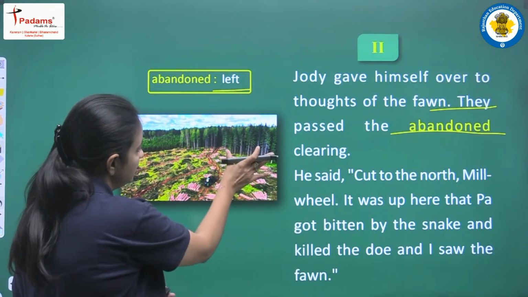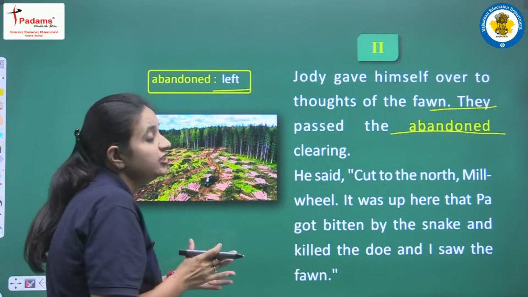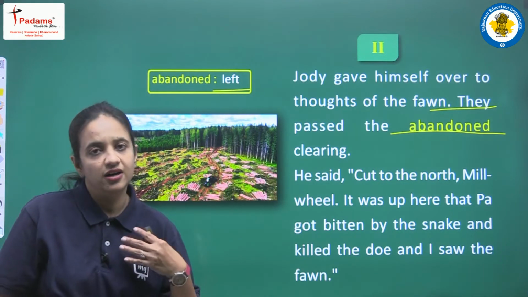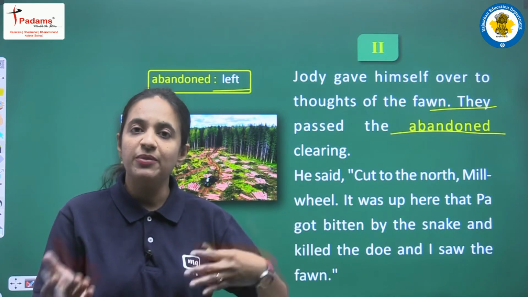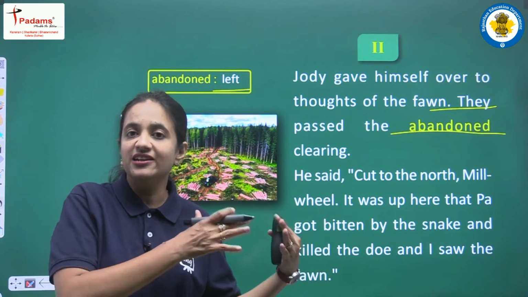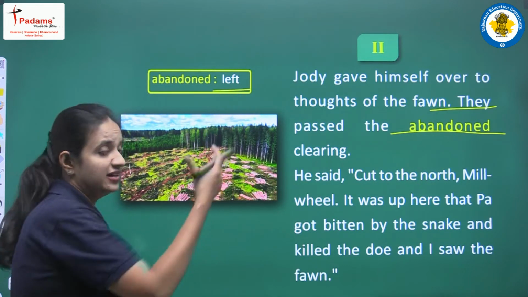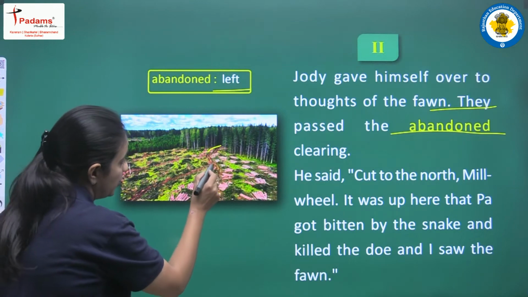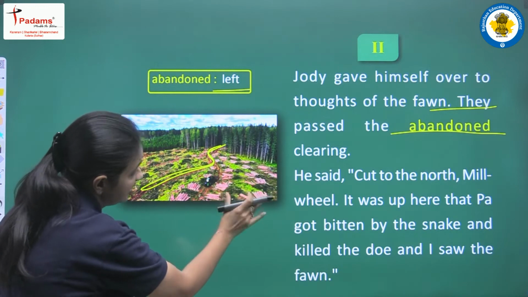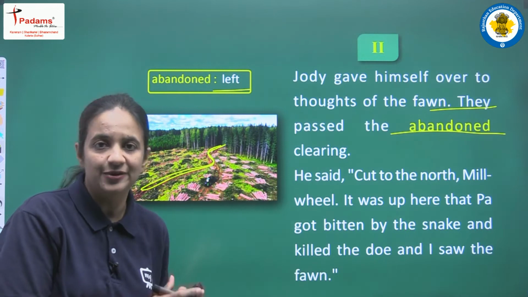So suppose this is that part, and here you can see the leftover tree trunks lying here. Similarly, if there was a grassland, a particular part of that grassland would be cleaned, and after that the entire grass would be left there as a pile. That means abandoned clearing. So suppose this is the way, and they are passing from this way. So finally they passed from the abandoned clearing. These are the clearings, and these are the leftover clearings that are still lying there, okay.